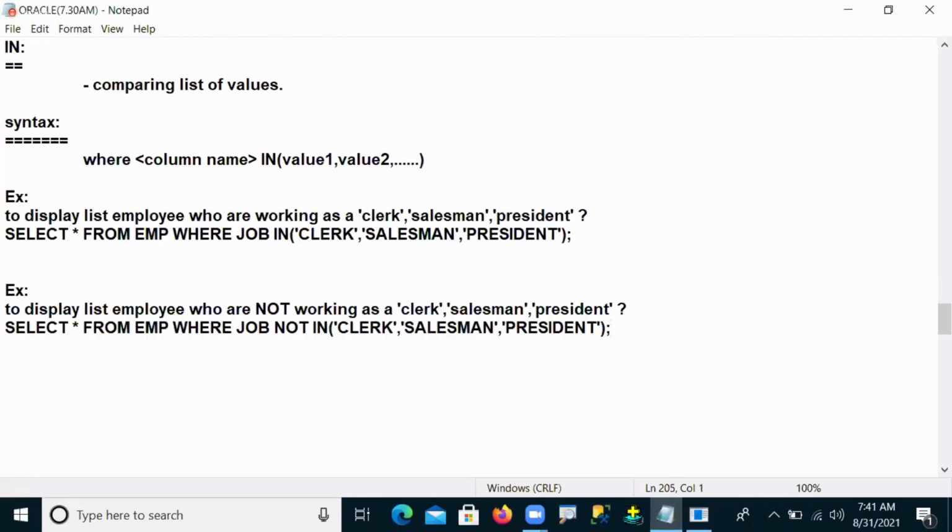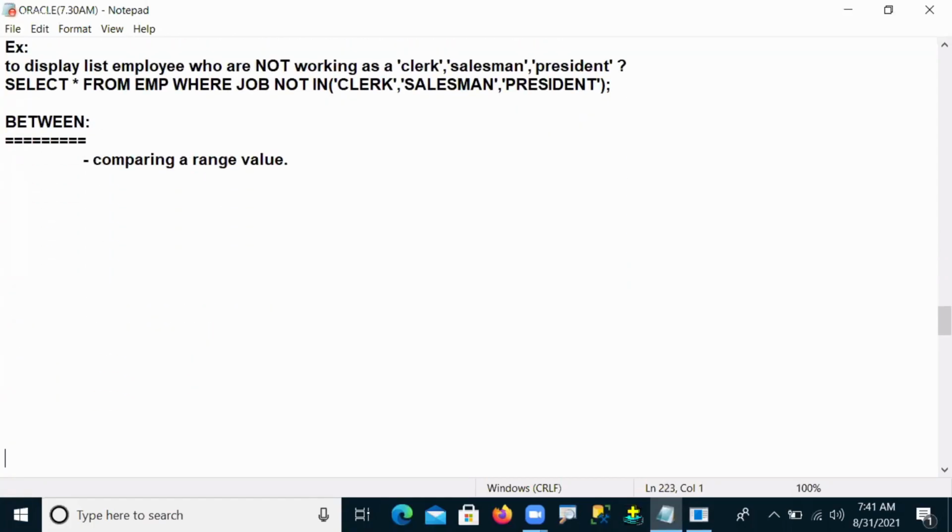Okay, this is IN. The next operator is BETWEEN. The BETWEEN operator is used for comparing a range of values. Whatever particular range I give here, your values will be checked or compared based on that range. But the very important thing is that when you work with the BETWEEN operator, there are a few basic rules we should follow.